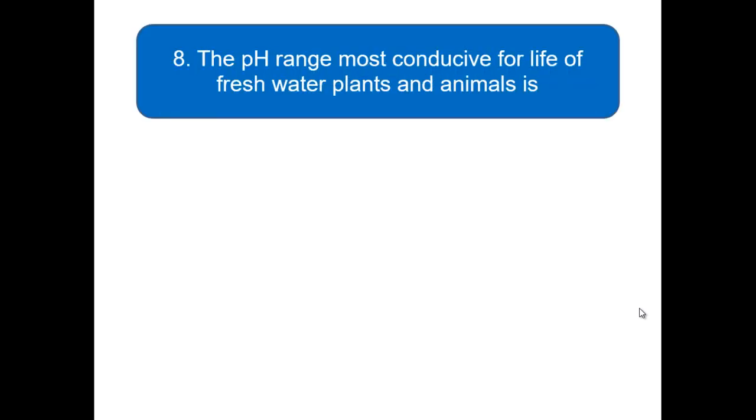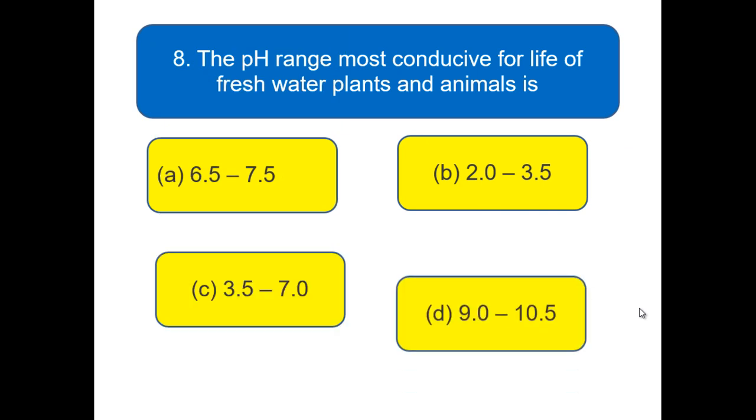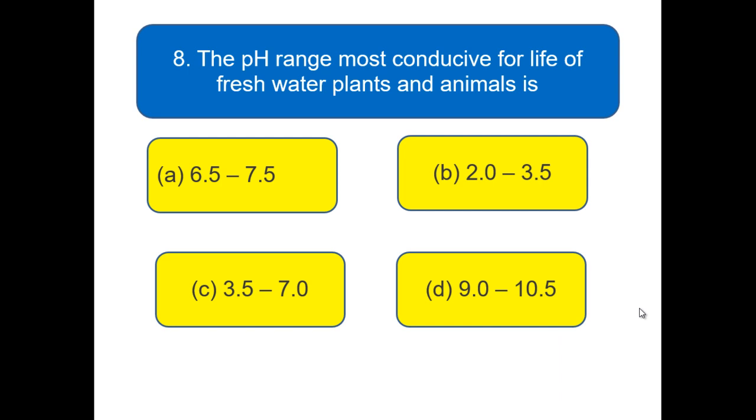The pH range most conducive for life of freshwater plants and animals is 6.5 to 7.5, 2.0 to 3.5, 3.5 to 7.0, and 9.0 to 10.5. So these are the options for this question. So choose the right answer and write it in your page. Here we go for the next question.